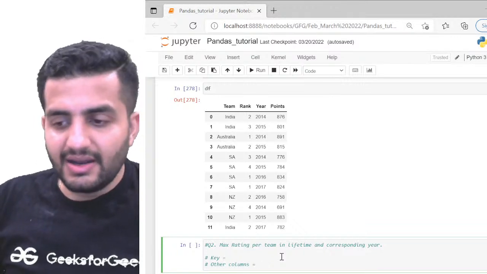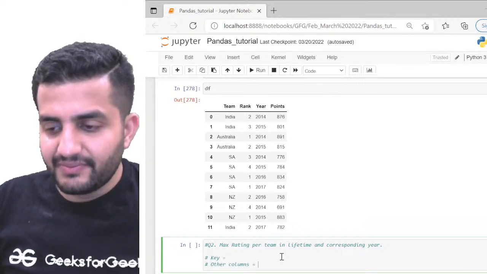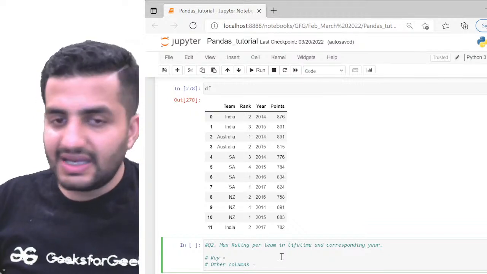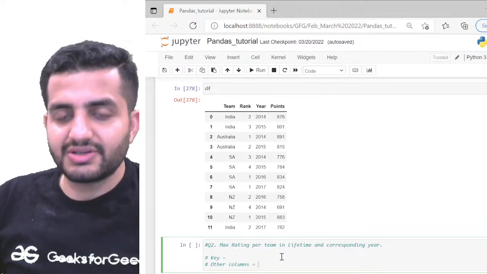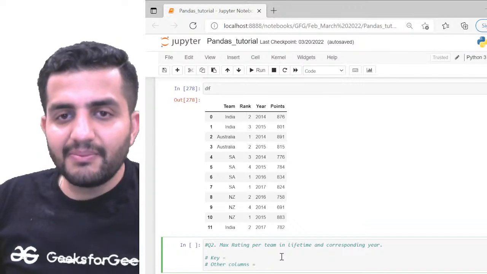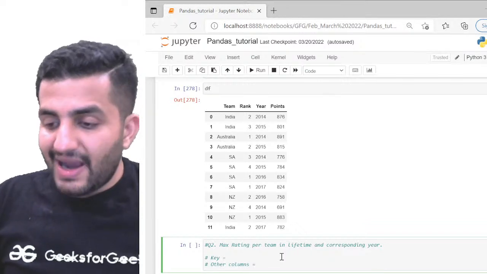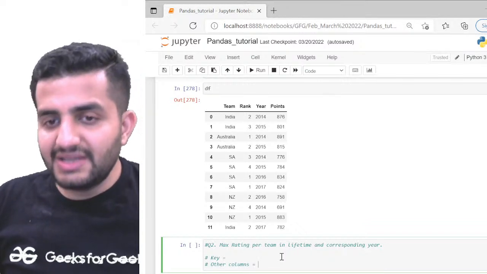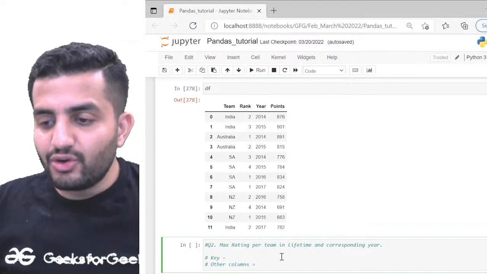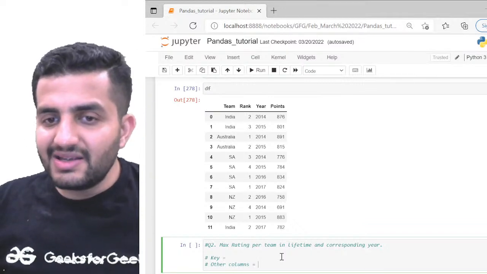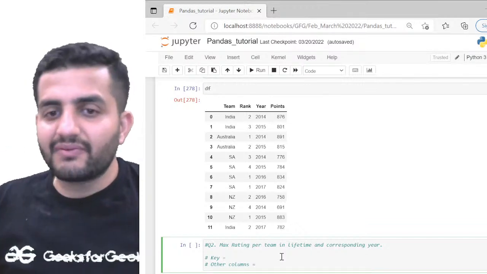We are solving the problems here, so just tell me, what is the key? Vasanta says key is the points. Mahesh and Vasanta, the key is not the points. Look at the question carefully. I want the maximum rating per team in its lifetime and the corresponding year. That means irrespective of everything, I want the rating per team. So isn't my key the team here? It is irrespective of the rank, right?